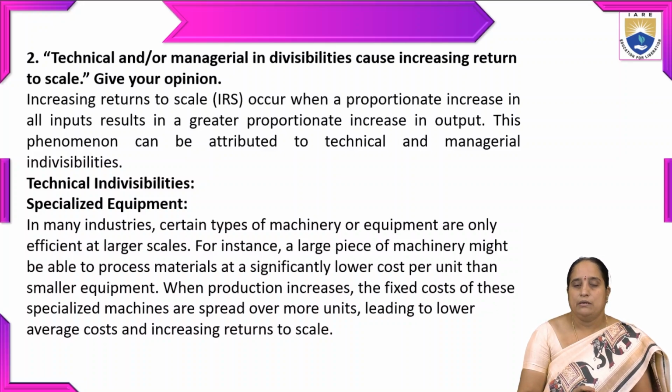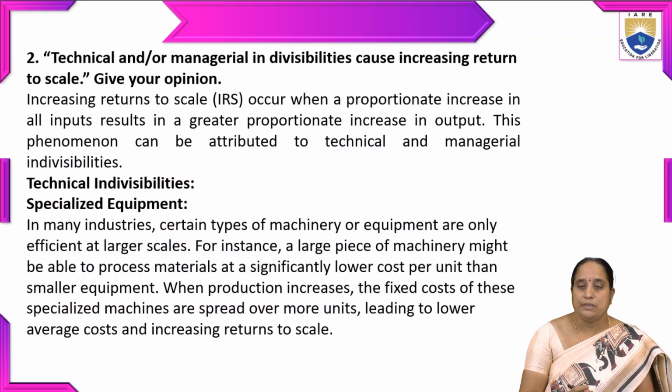For example, a large piece of machinery might be able to process materials at a significantly lower cost per unit than smaller equipment. So when production increases, the fixed cost of these specialized machines is spread over more units, leading to lower average cost and increasing returns to scale.